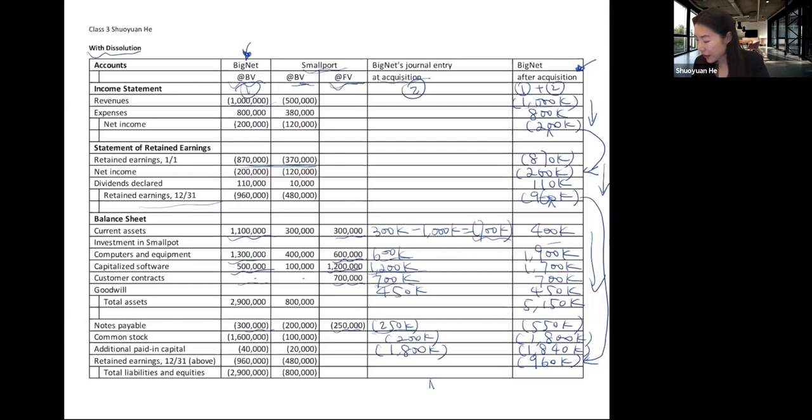And then if you add up everything on the right-hand side of the balance sheet, that will give you 5.15 million. And this number should be exactly the same. Those two numbers should be exactly the same. Your balance sheet should balance. So this is BigNet's resulting financial statement after acquisition. And this column is the number that BigNet is going to report to its investors after acquisition.